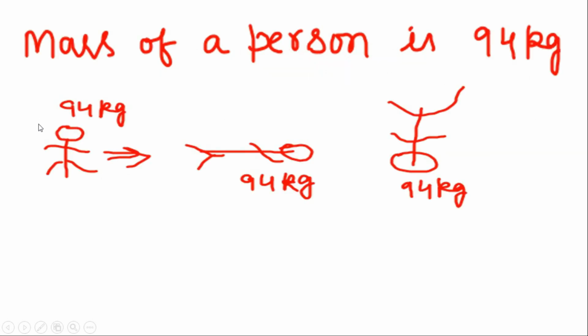In the first case, the person stands up on the weighing machine and the reading of the weighing machine is 94 kilogram. Now he lies down on the weighing machine. Even then the reading will be 94 kg. And if he stands upside down on the weighing machine, even then the reading will be 94 kg. So this tells that mass does not have any direction. Whatever the direction of the body, the mass comes out the same.